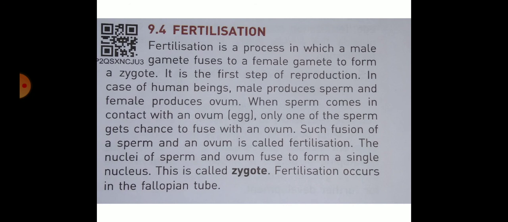In case of human beings, the male produces sperm and the female produces ovum. When sperm come in contact with the ovum, or egg, only one of the sperms gets the chance to fuse with an ovum. Such fusion of a sperm and an ovum is called fertilization, and a zygote is formed. The nuclei of sperm and ovum fuse to form a single nucleus. This is called the zygote. Fertilization occurs in the fallopian tube, and zygote formation also happens in the fallopian tube.